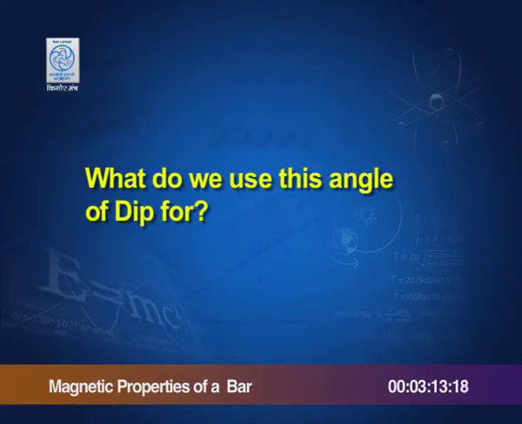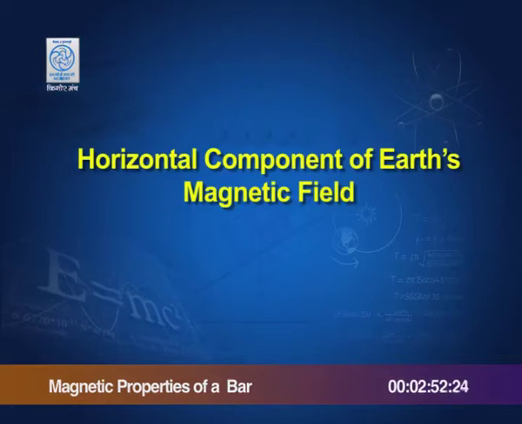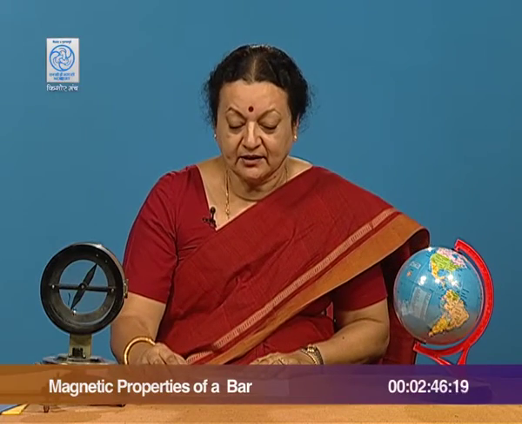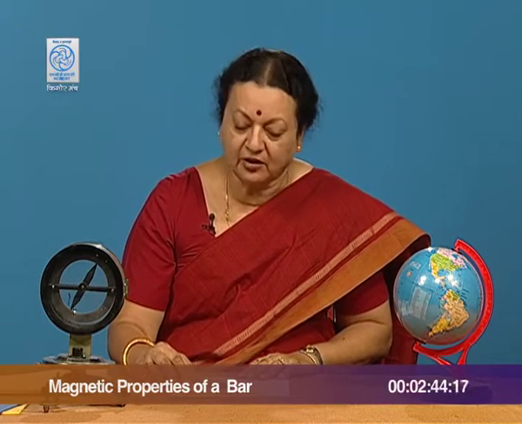What do we use this angle of dip for? We can find the value of Earth's magnetic field at a location. How do we do that? We can find the horizontal component by any of the methods using field lines, placing them on a board on a horizontal table, finding a neutral point and calculating the value of horizontal component of Earth's field. Now, what is important is how we use the angle of dip.